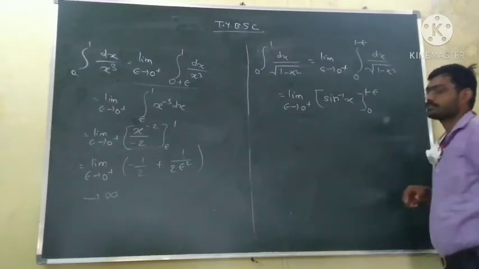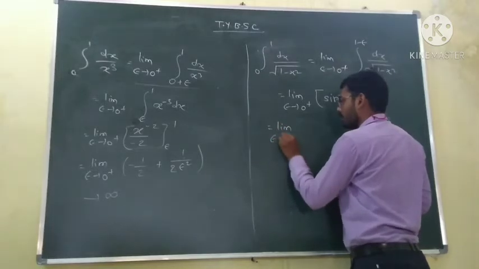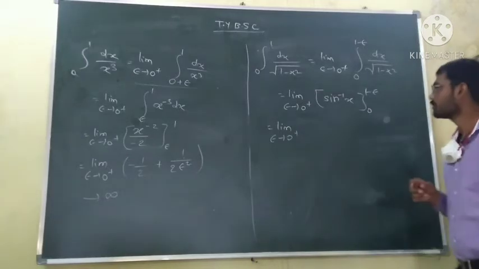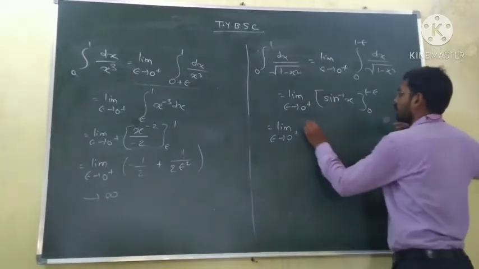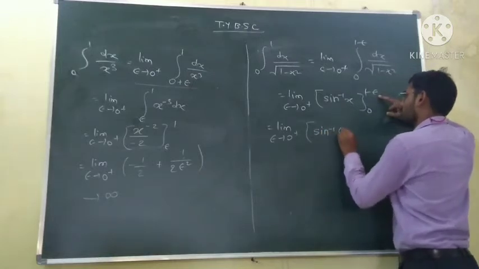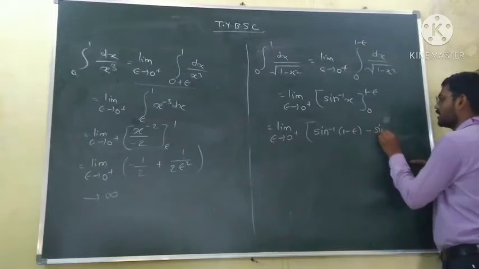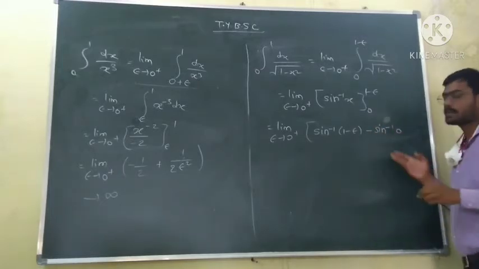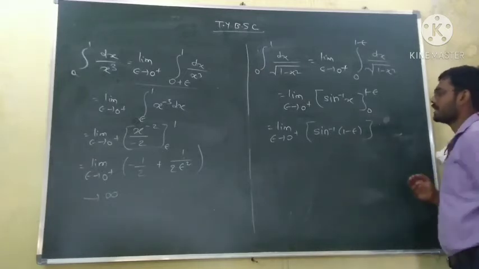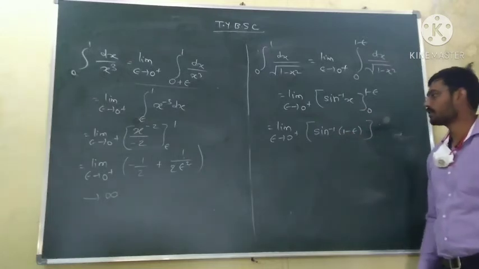Now put the upper limit, sin inverse of 1 minus epsilon minus sin inverse 0, but sin inverse 0 is 0, so no need to write this value. So only limit epsilon tends to 0 plus sin inverse of 1 minus epsilon.